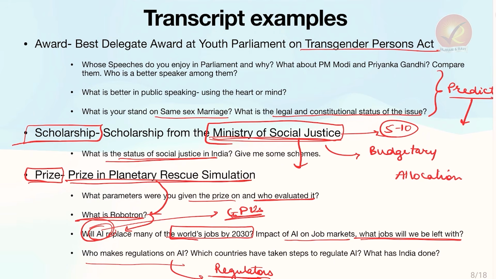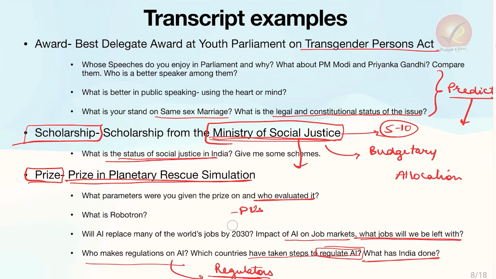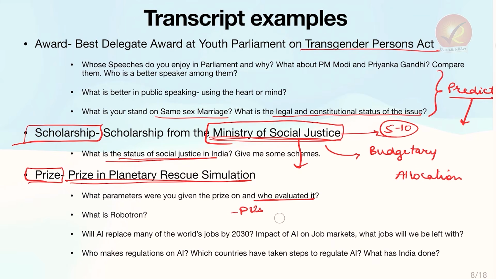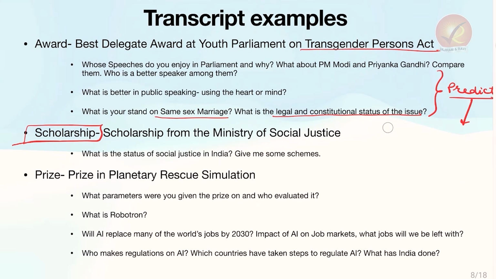The next question is, which countries have taken steps to regulate AI? Again, regulatory framework and comparison with other countries. And what has India done? So think of it from a very administrative perspective. You're not going here as a scientist. You're not going here as a manufacturer, not as an industry owner. You're going here as someone who wants to enter civil services. So you have to think like an administrator.